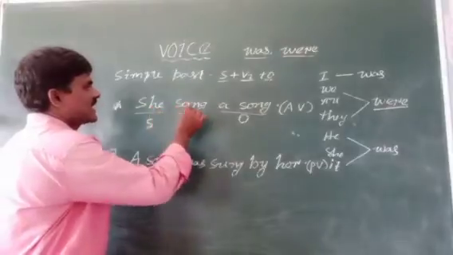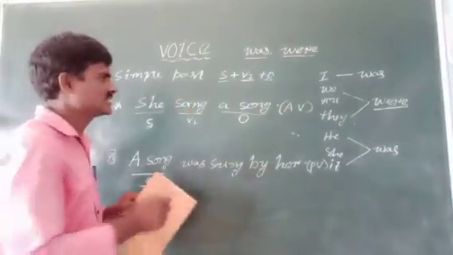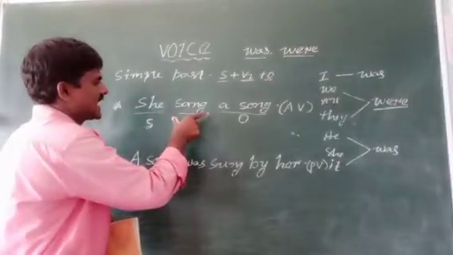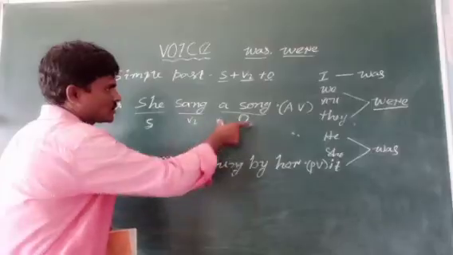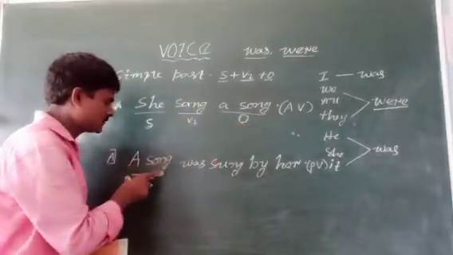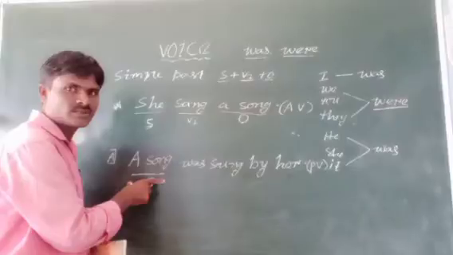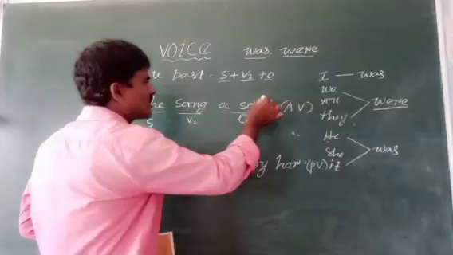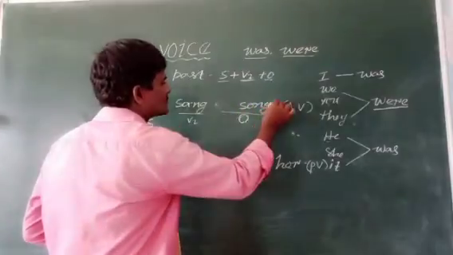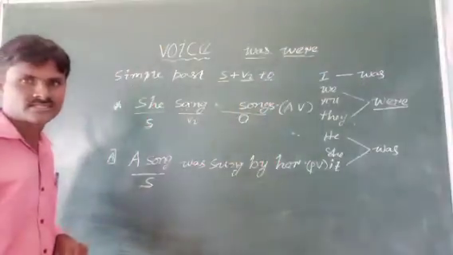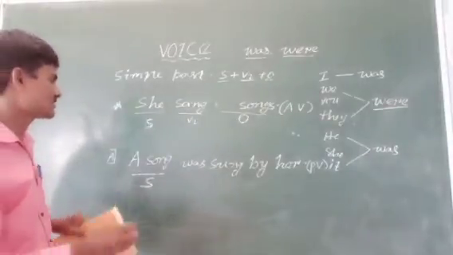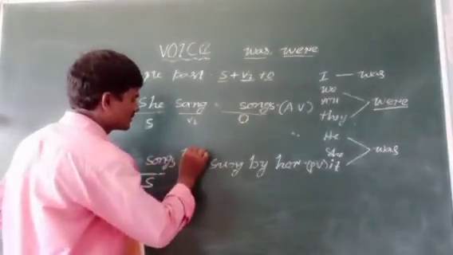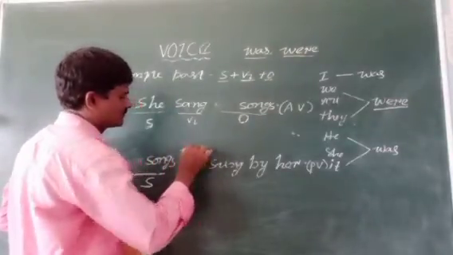See, she sang a song. If you want to change this active voice to passive voice, first you have to bring this object in place of subject. If it is plural, she sang songs. Here you keep S and write were.